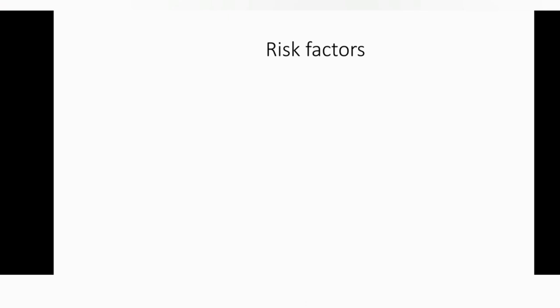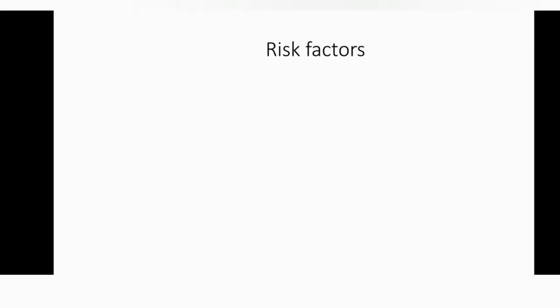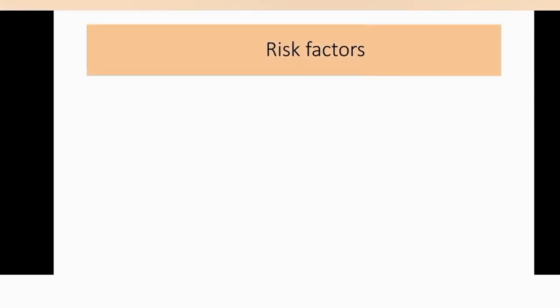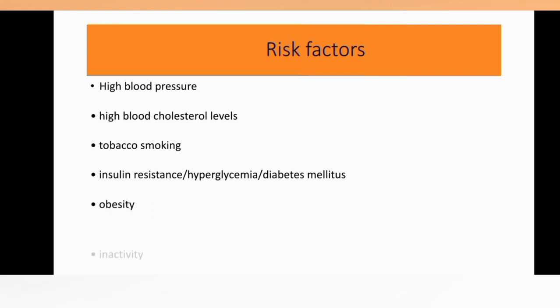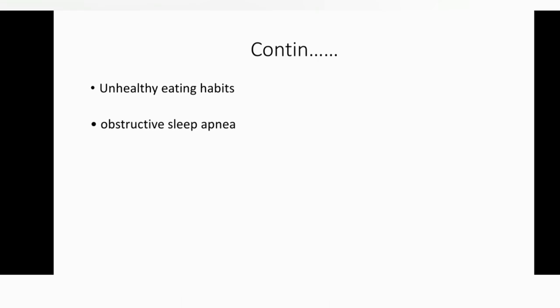Risk factors of coronary artery disease: high blood pressure, high blood cholesterol level, tobacco smoking, insulin resistance or hyperglycemia or diabetes mellitus, obesity, inactivity, unhealthy eating habits, obstructive sleep apnea.